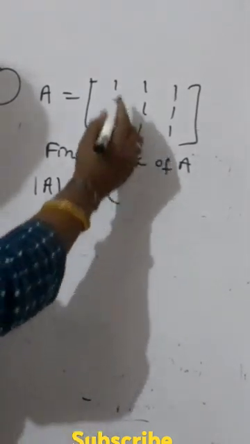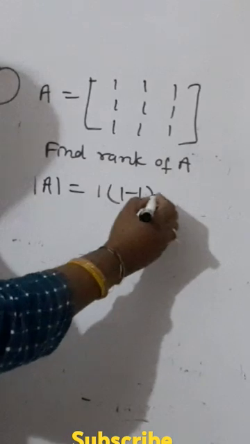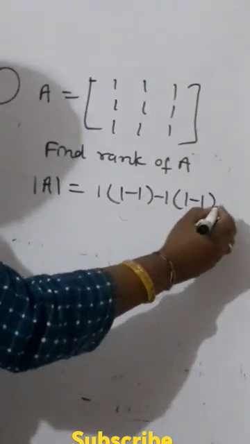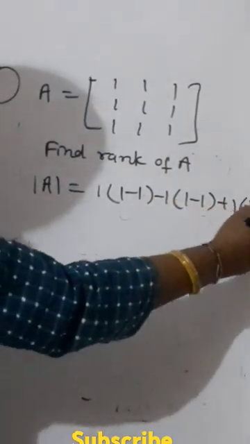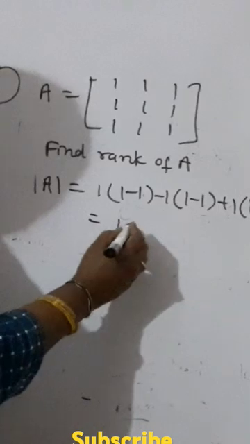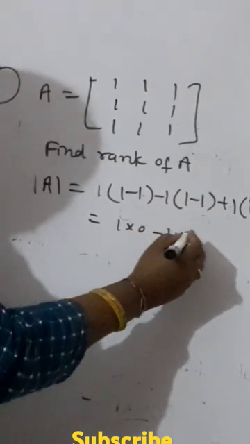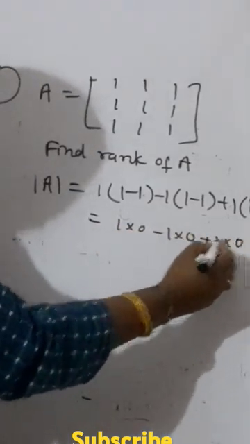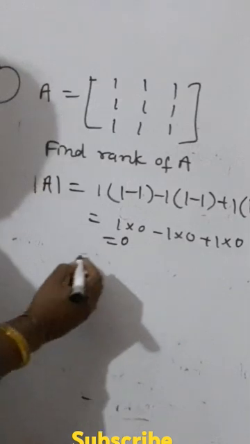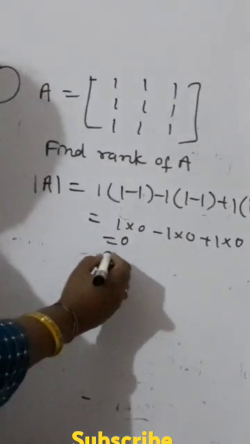See here: 1 into (1 minus 1), so minus 1 into (1 minus 1), plus 1 into (1 minus 1). Understand? So here it is 1 into 0 minus 1 into 0 plus 1 into 0. So it is 0. So that's why it is 0.